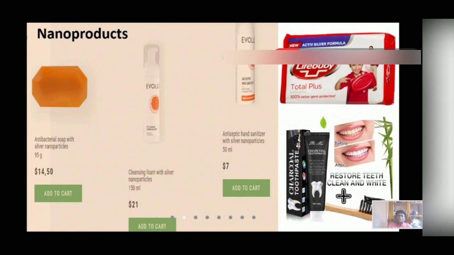Now, you may wonder whether the use of these nanomaterials is really safe for our body or not. Let me give you an example.